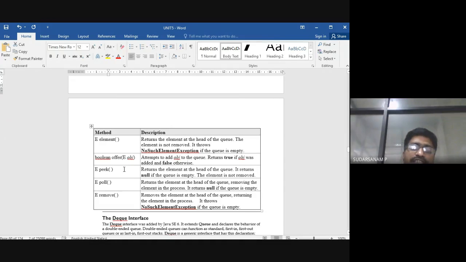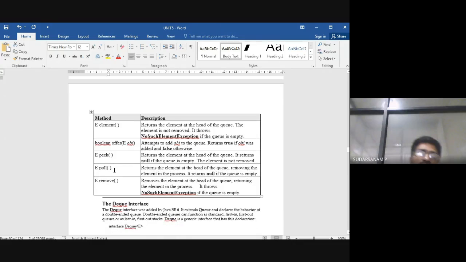So Boolean offer is nothing but what? It attempts to add the objects to the queue. If it is true, the object will be added. False means otherwise, so there is no room and it is not possible to enter it.